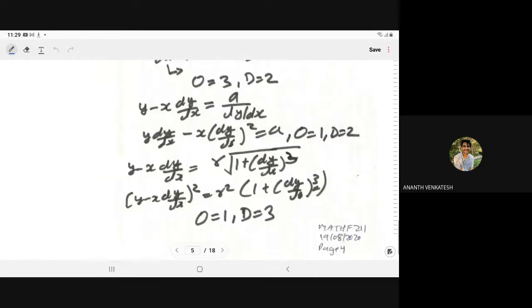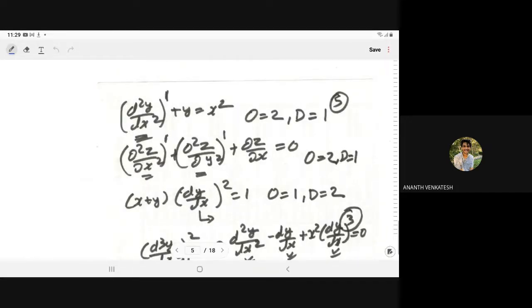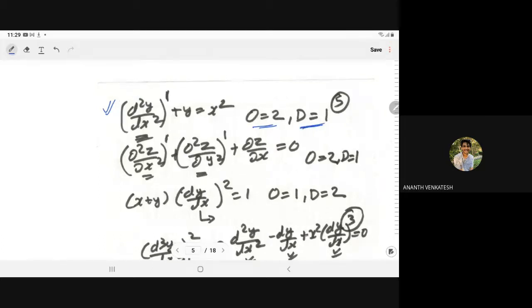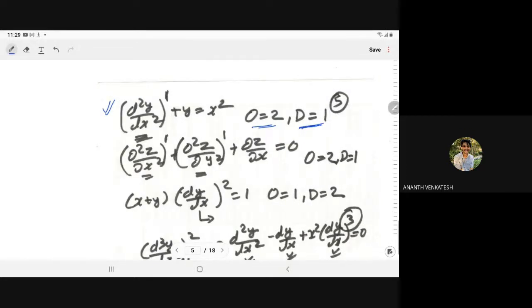For example, if we take d2y upon dx2 plus y is equal to x square, the highest order derivative is d2y upon dx2, so order is 2, and its power, its exponent, is 1, so degree is equal to 1. This equation is free from radicals.